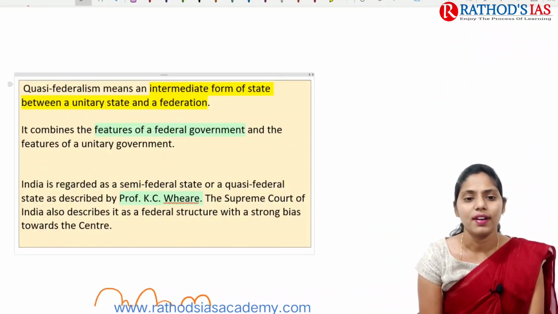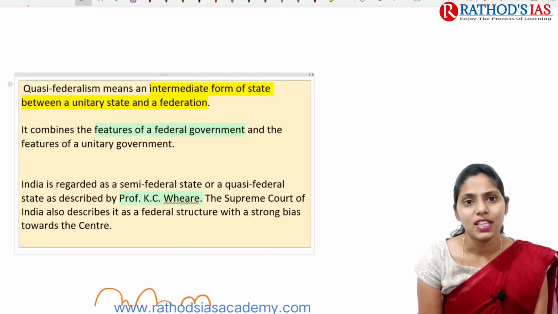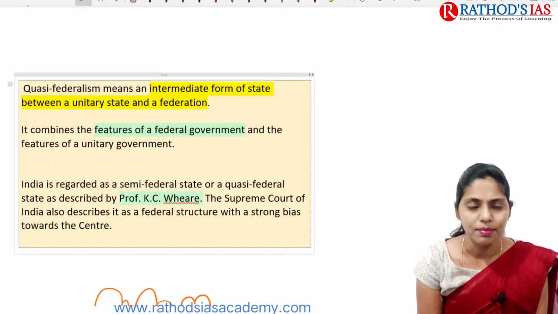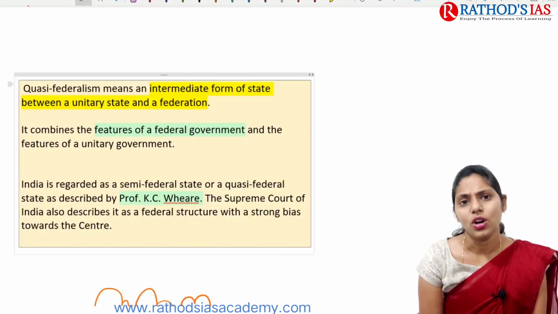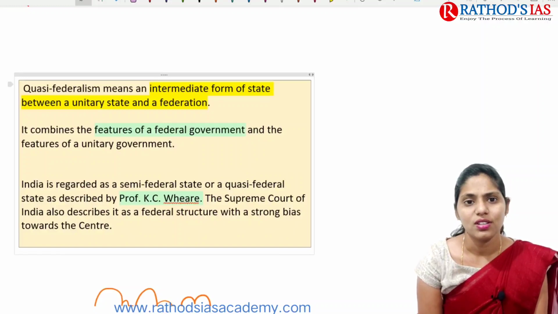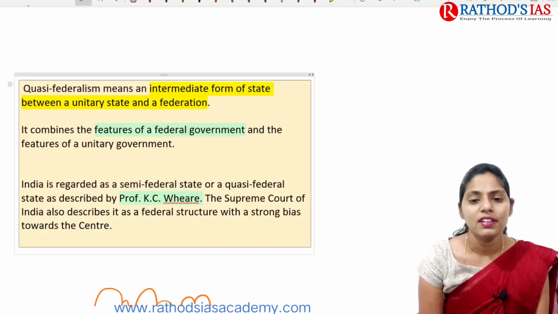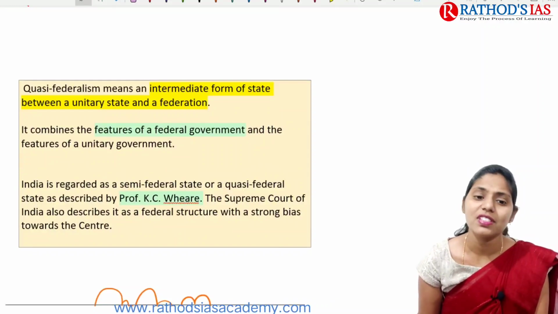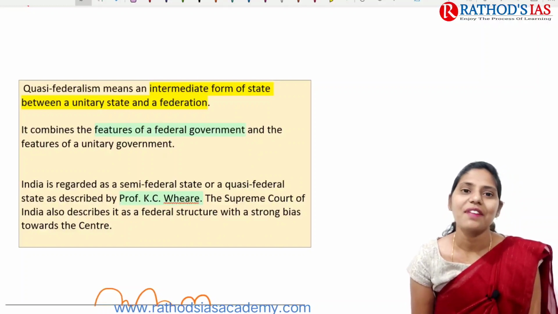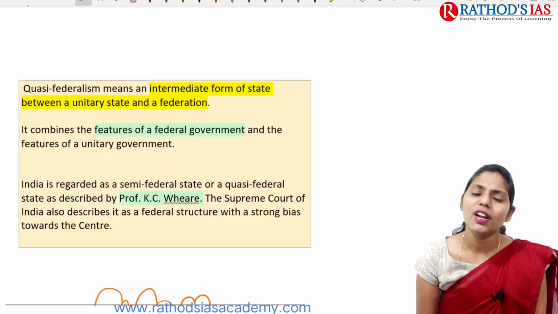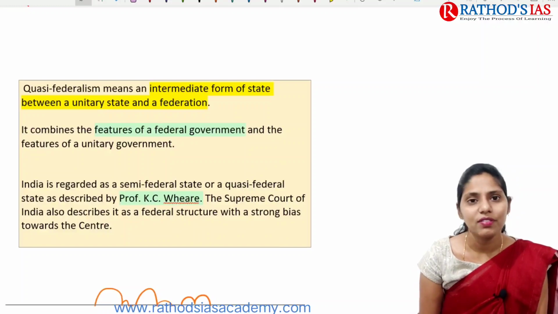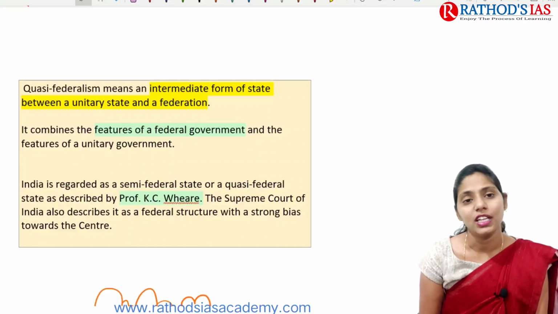Quasi-federalism is nothing but an intermediate form of state between unitary and federal. It is not completely unitary, it is not completely federal. So it is in between, an intermediate. This quasi-federalism combines the features of a federal government and the features of a unitary government. Federalism is nothing but the proper sharing of power between center and state. Unitary means power sharing will not be there and the entire power will be vested with the center.